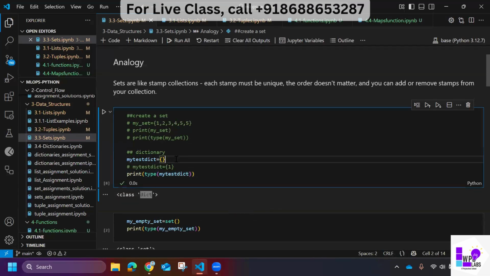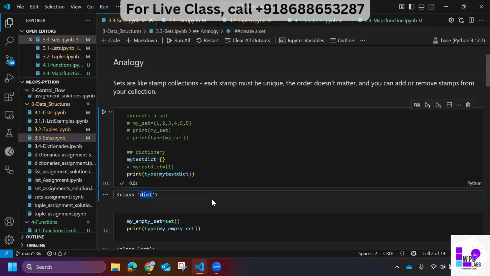So what is the catch here? If you initialize with empty curly brackets, it will consider that as initialization of a dictionary. But if you put a value, let's say I put a value here, it could be anything, 23, 56. Now you see, I'm not changing anything, I just place the value here. You see, it immediately became a set. In the same program, it immediately became a set. Even if I use one value, it's still a set. But what will happen if I remove this value?